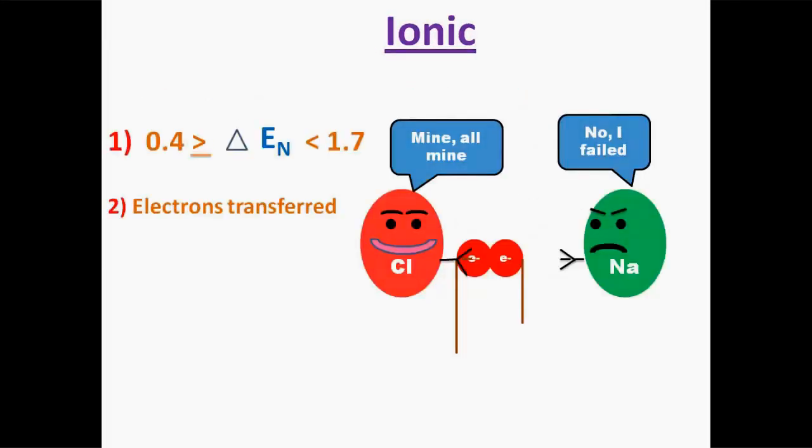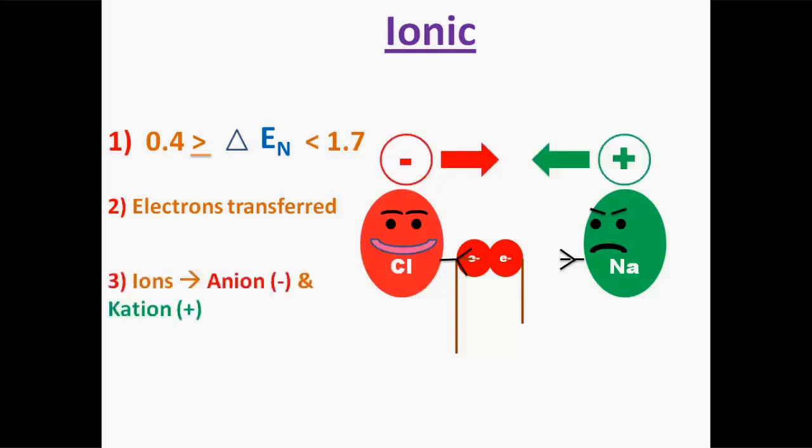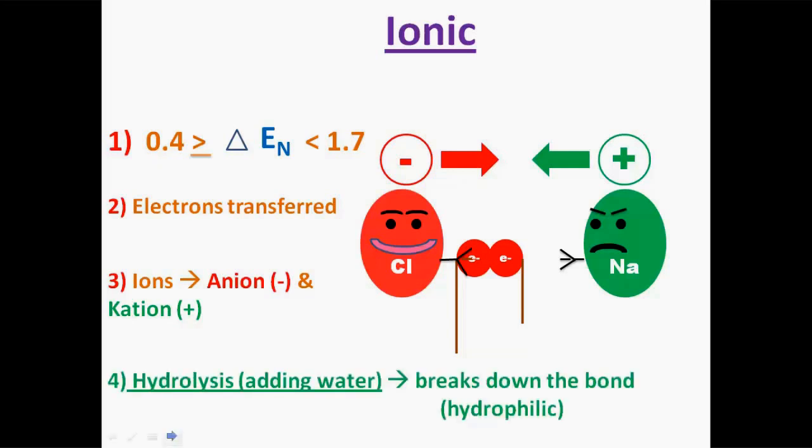Since the non-metal is much more electronegative than the metal atom, it abducts the valence electrons from the metal, and the metal is not strong enough to oppose. The metal loses electrons to become a positively charged cation, whereas the non-metal accepts those electrons to become a negatively charged anion, and we know that opposites attract, just like the opposite poles of a magnet, forming a very strong connection between each other. The ionic compound can be broken down by hydrolysis or by adding water, so they are hydrophilic.